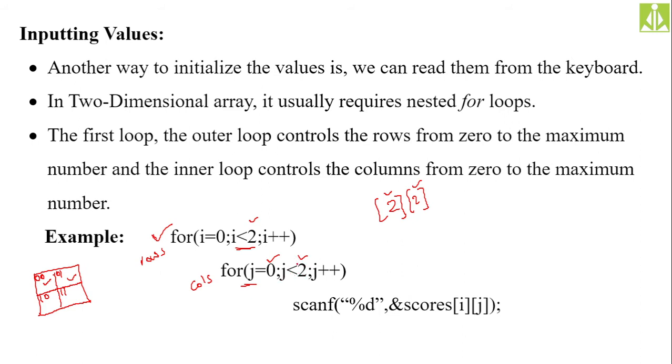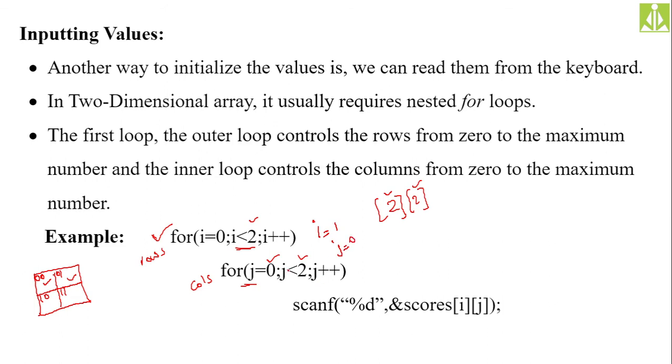Then the inner loop will exit, so the control will go to the outer loop, because still the outer loop condition was true. So still the outer loop is pending. The control will come to the outer loop. Now in the outer loop, i value gets incremented. Previously i value was 0, now i value becomes 1. So with i value 1, again the control will enter into the inner loop. As the control is coming from outside, j value gets reinitialized, so j value becomes 0.